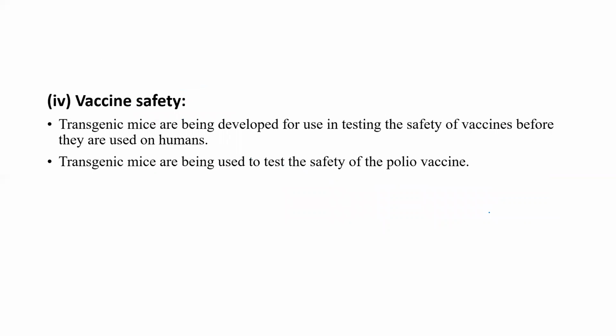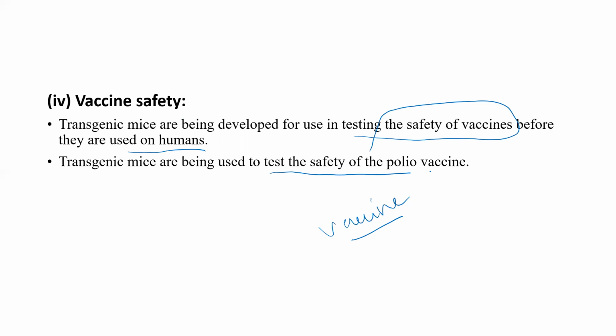Now, in this corona pandemic, we are actually testing the safety of vaccines. Here transgenic mice are being developed for use in testing the safety of vaccines before they are used in humans. Before we do clinical trials, it's important to do it in animals to understand the safety and the efficacy of the vaccine. Transgenic mice are being used to test the safety of the polio vaccine.